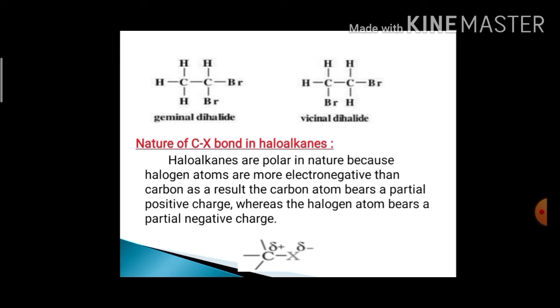Let's discuss the nature of the carbon halogen bond, that is the C-X bond in haloalkanes. Haloalkanes are polar in nature because halogen atoms are more electronegative than carbon. As a result, carbon bears a partial positive charge and the halogen atom bears a partial negative charge.